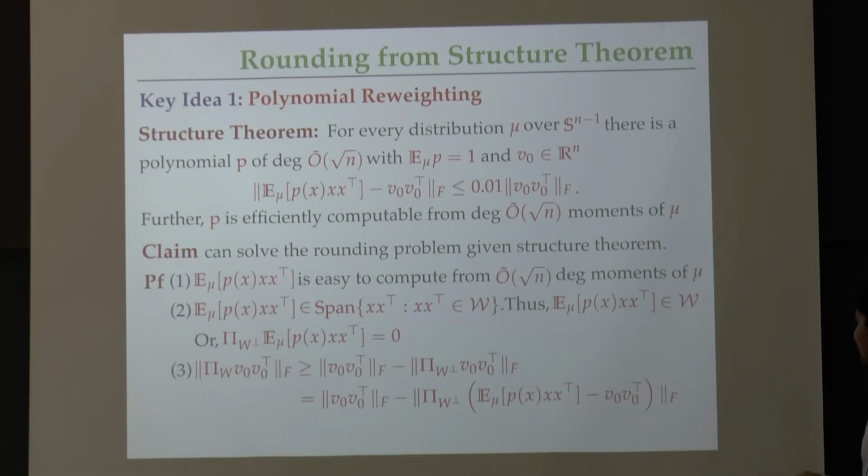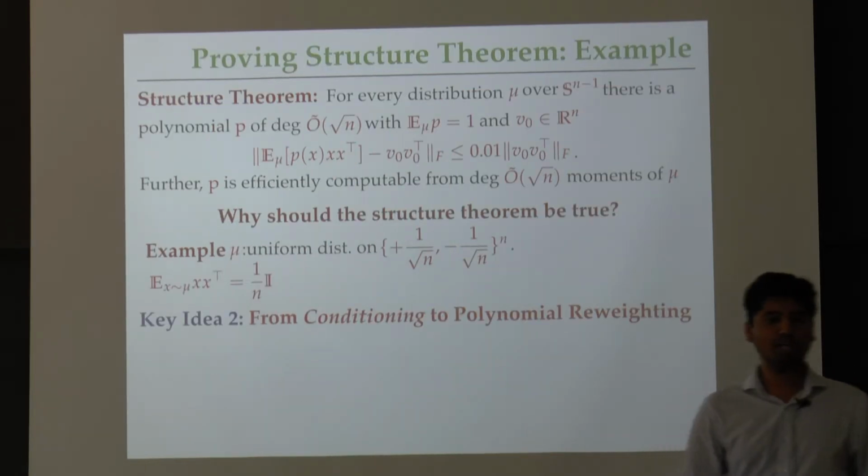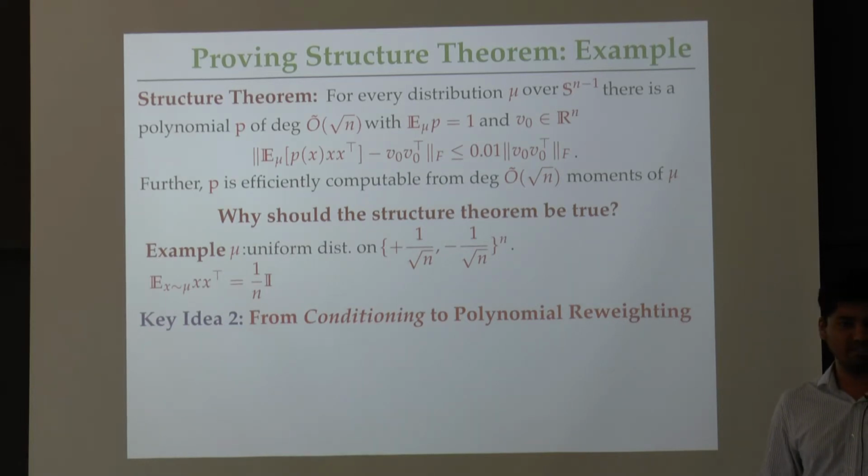Great. And then I'm done, because the structure theorem tells me that this matrix here has norm smaller than 0.01 times V0 V0 transpose's Frobenius norm. Projection cannot increase norm. So I get that the norm of the projection of V0 V0 transpose to W is at least 99% of its total Frobenius norm. So we agree that if the structure theorem is true, we are done. Great. So let's go on to understanding some more intuition about this structure theorem.